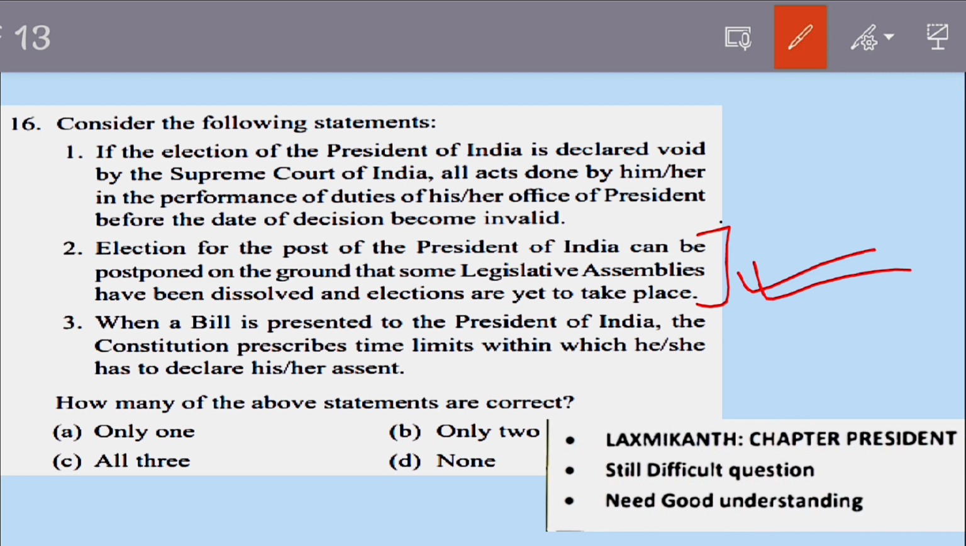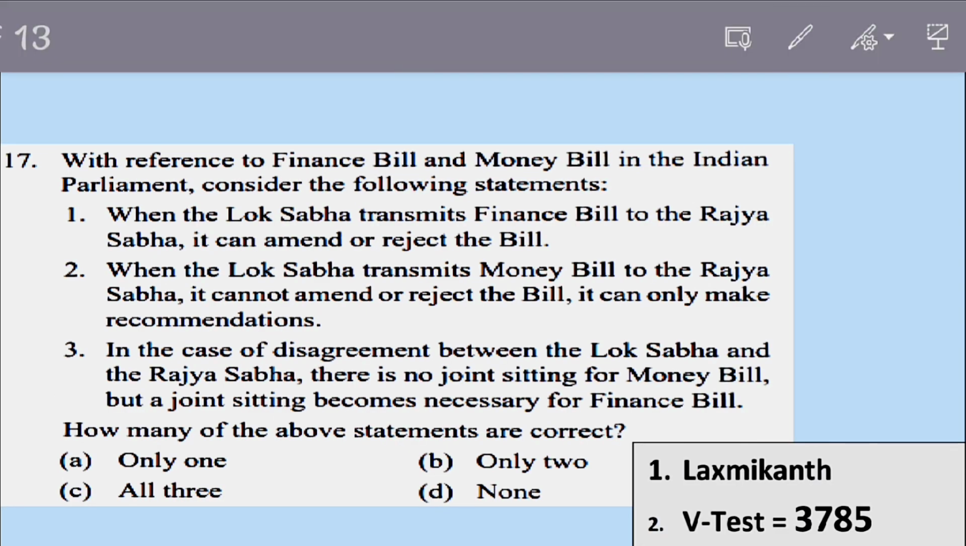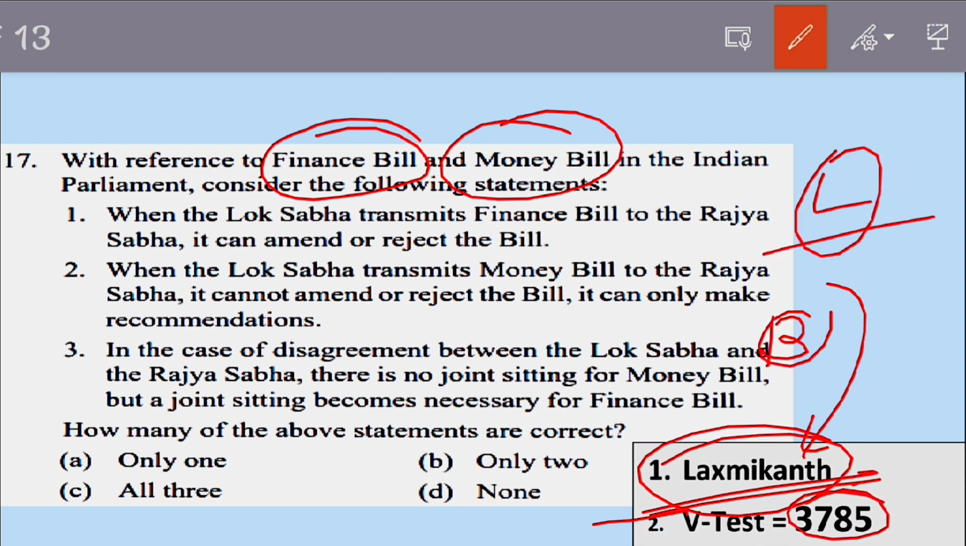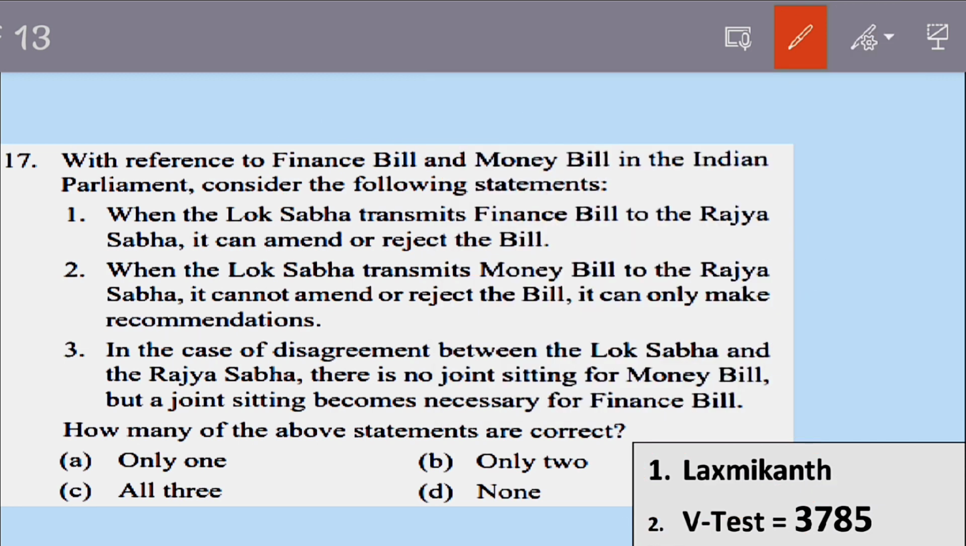Again, if we go to the next question, now in this question the question is directly about finance bill and money bill. Again the same thing, Lakshmikant, the basic resource. It was also a part of the Vision test in test number 3785. So again Lakshmikant remains the Bible for polity and you have to do nothing apart from Lakshmikant. So Lakshmikant has to be done wholeheartedly.